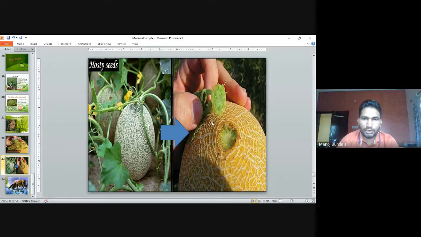When we go for harvesting, we have to keep the small tendrils, so that we can store the fruit for a longer period of time. If we harvest without them, it will damage the fruit and there is an attack of fungus in this area.